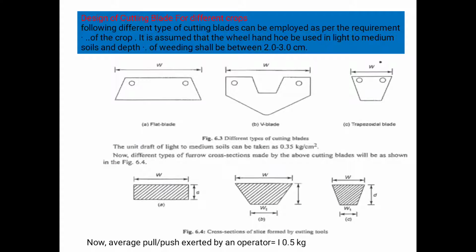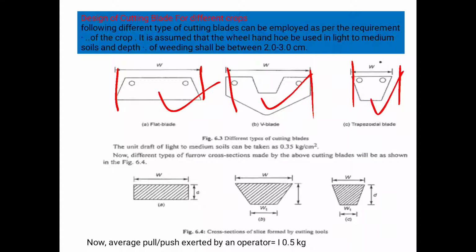Next, these are the cutting plates which are used in cycle hoe for cutting the weeds. Number first is the flat blade, number second is the V blade, number third is the trapezoidal blade. Here this one is the width of cutting section, that means the working width while cutting the weed. The unit draft of light to medium soil can be taken as 0.35 kg per centimeter square. It's only for light and medium soil.